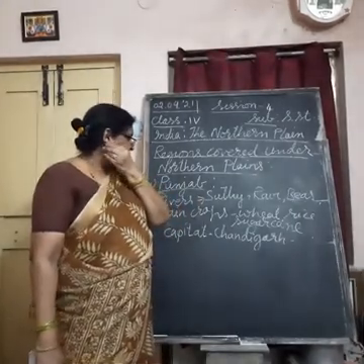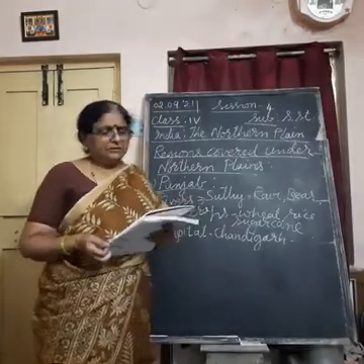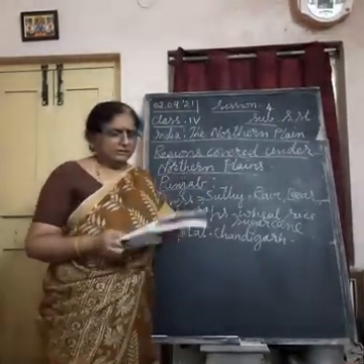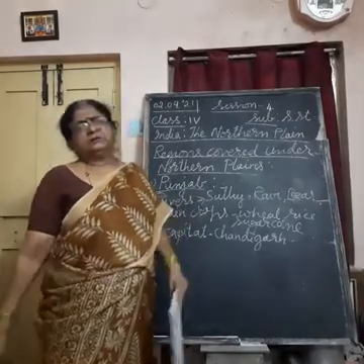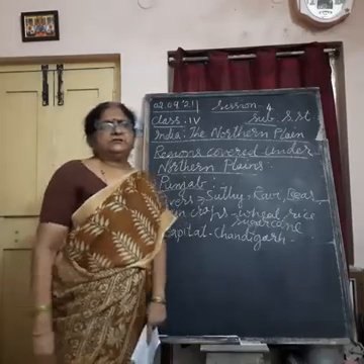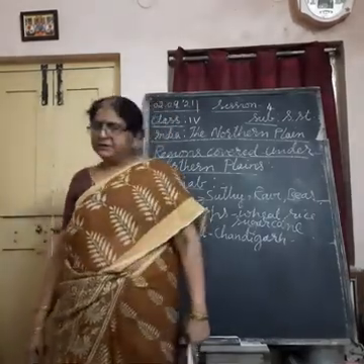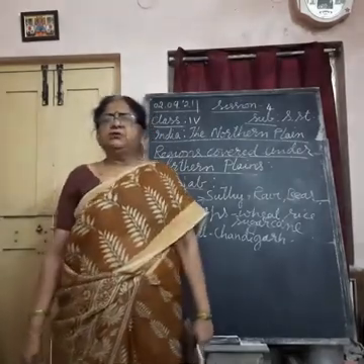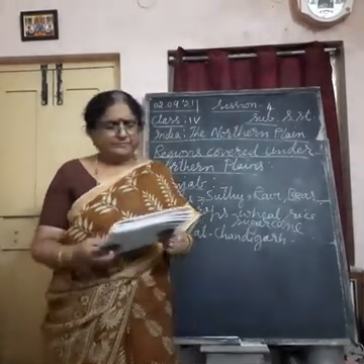And the capital of Punjab is Chandigarh, and other important cities of Punjab are Ludhiana, Jalandhar, Patiala and Amritsar. Amritsar is the holy place of the Sikhs.